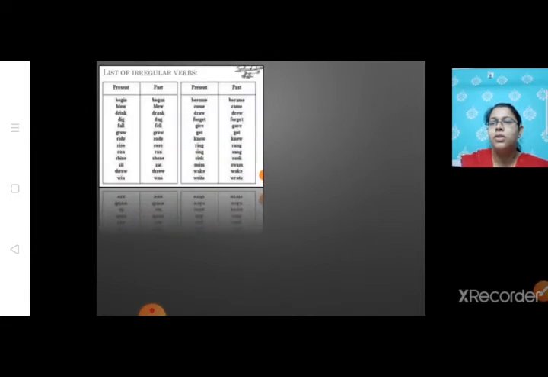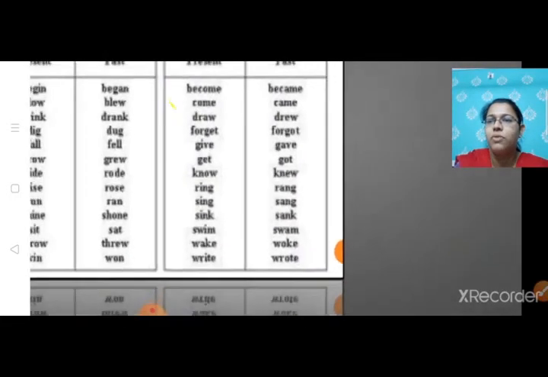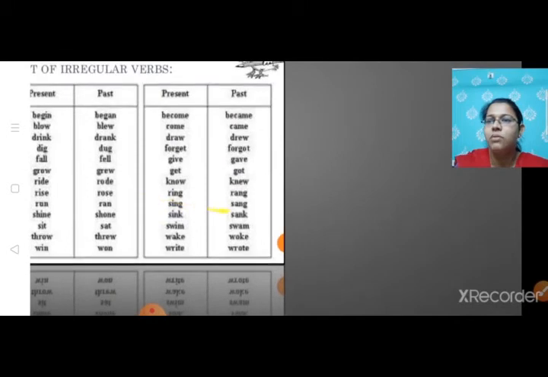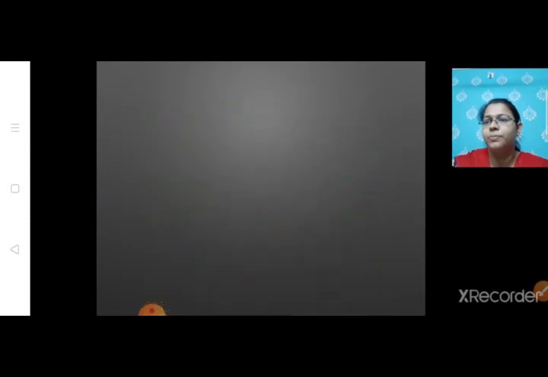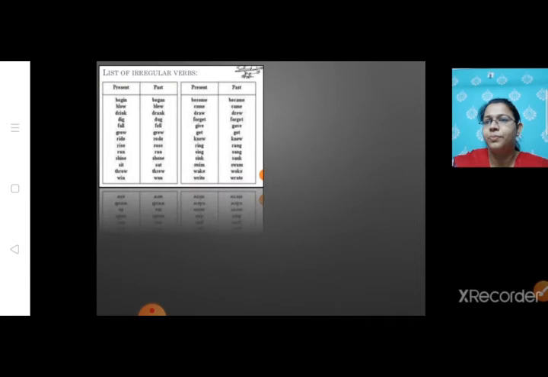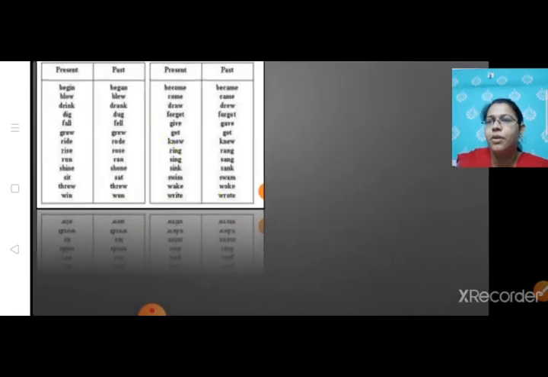So students, here is the list of irregular verbs. Some of the irregular verbs which I have shared over here. Begin is the present form and the past tense becomes began. Blow becomes blew. Drink, drank. Dig, dug.